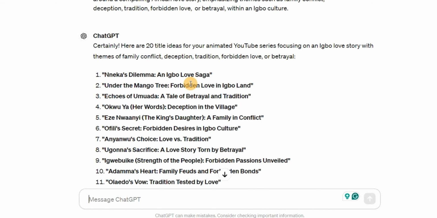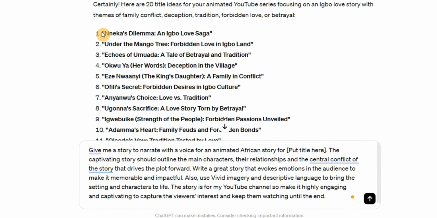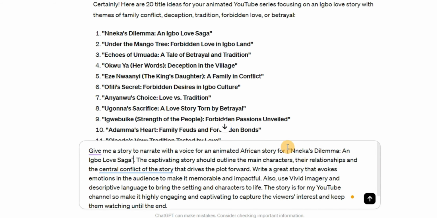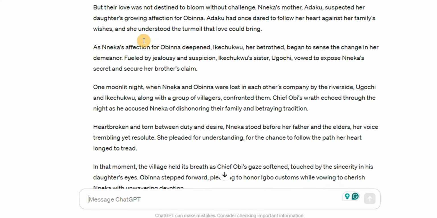Now the next thing we need to do is to create the story. So you're going to be using this prompt right here. I will also leave the prompt in the description below. You can see this place where I said put title here. So I'm going to go ahead and copy this title that I like. Then I'll come over here and paste it here. Now all you need to do is to click on send. You can see that ChatGPT has generated an amazing story for us.